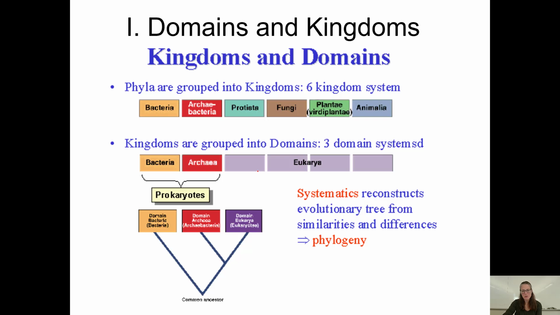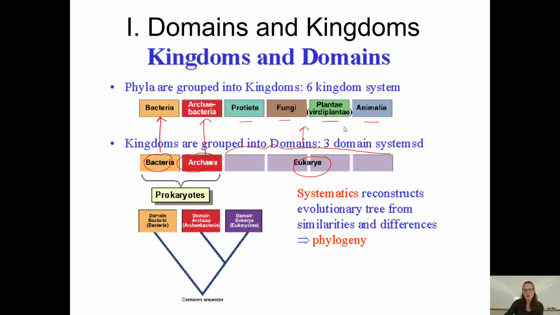So, eukaryote diversity. If we look at eukaryotes, there are 6 kingdoms total in all domains. So there's 3 domains, we said: bacteria, archaea, and eukarya. In the bacteria domain, there's 1 kingdom, bacteria. In the archaea domain, there's 1 kingdom, archaebacteria. And then eukarya have 4 kingdoms: protists, fungi, plant, and animal.